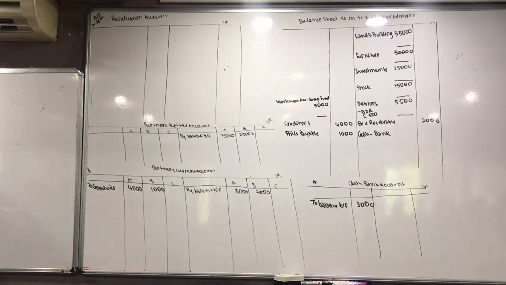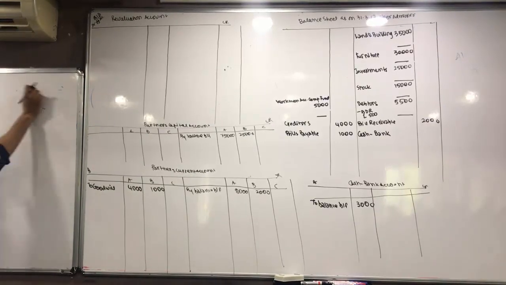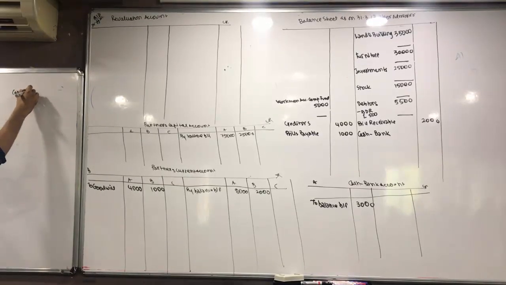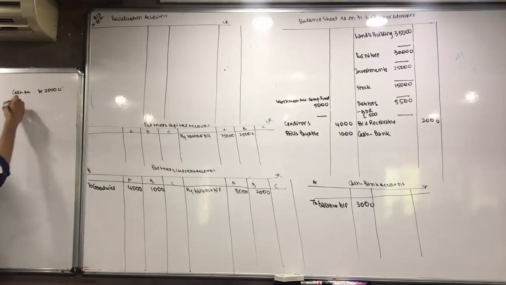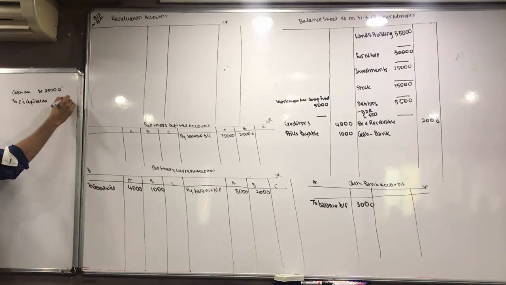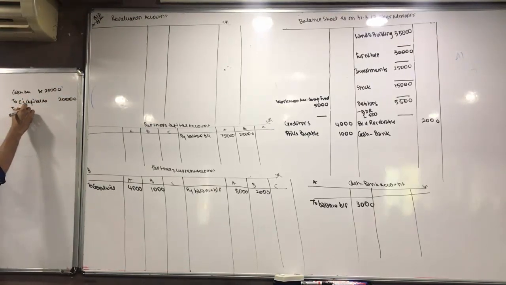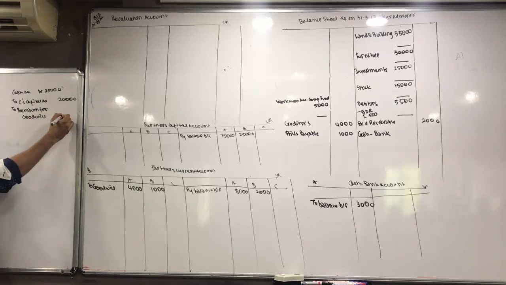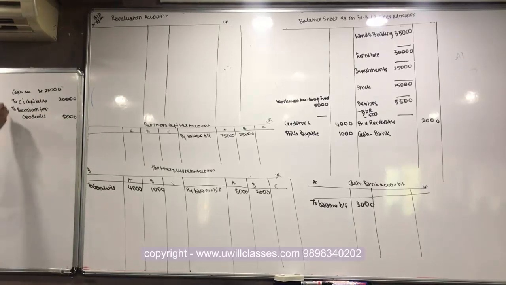Now, this partner C will bring 20,000 as capital for 1/5 share. Okay, write the entry. Cash account debit 20,000. 20 plus 5, 25,000. To C's capital account 20,000 and to premium for goodwill 5,000. Find out the sacrifice ratio.